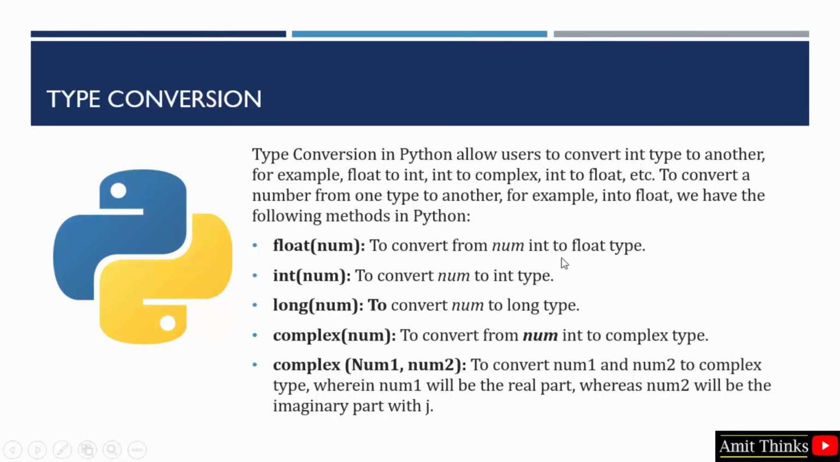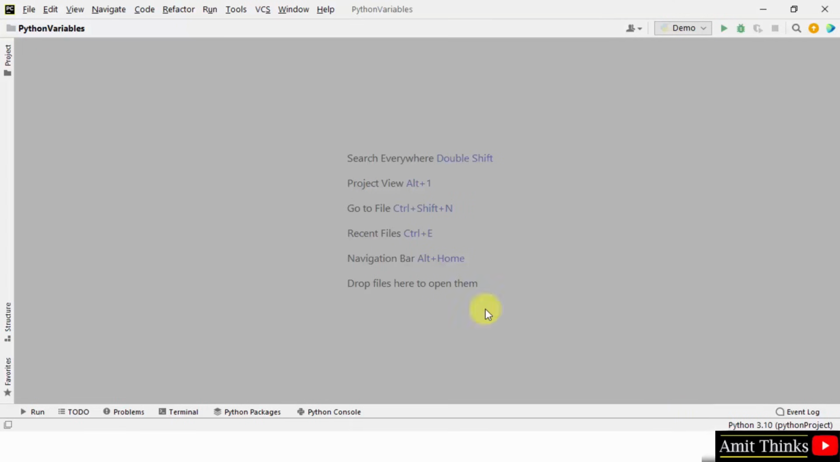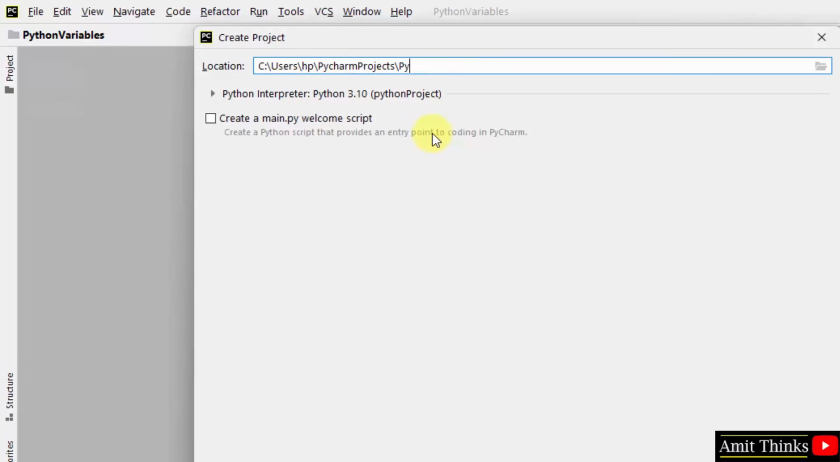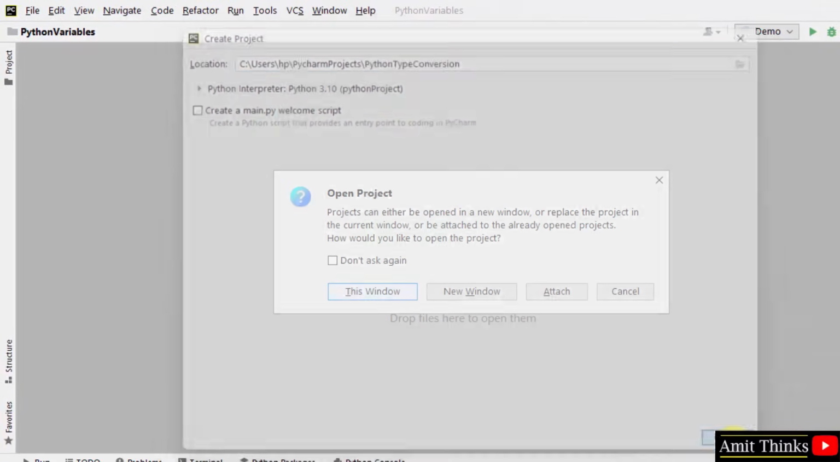The following are the methods through which you can easily convert a number from one type to another. If you want to convert into float, use the float method. If you want to convert a value to int type, you can use the int method. In the same way the others go on. We will learn about this using an example. Here's our PyCharm IDE. We will create a new project: File, New Project. Let us name it Python type conversion. Click on create.